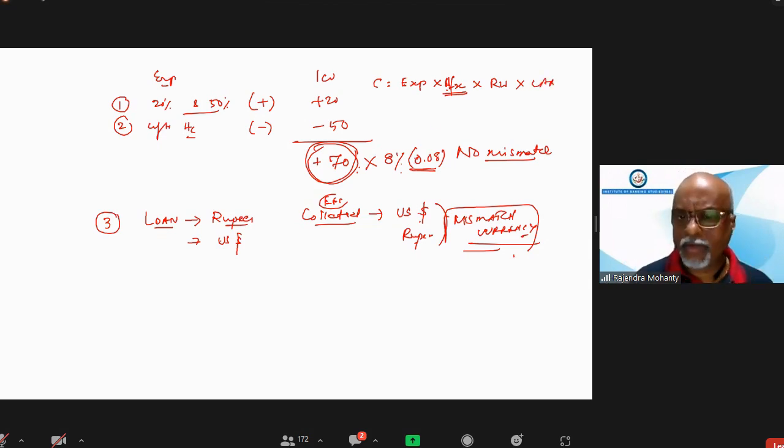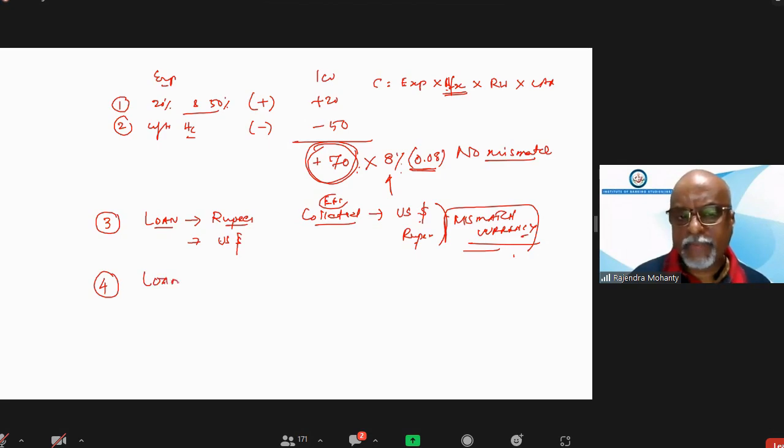Are you okay with this? Yes, sir. Here, 8% is the constant. If there is a currency mismatch, 8% has to be multiplied. That's all. Okay? Is it okay? Yes, sir.